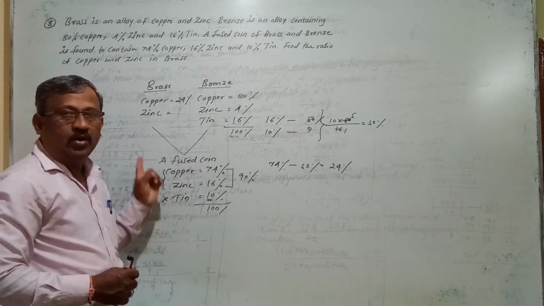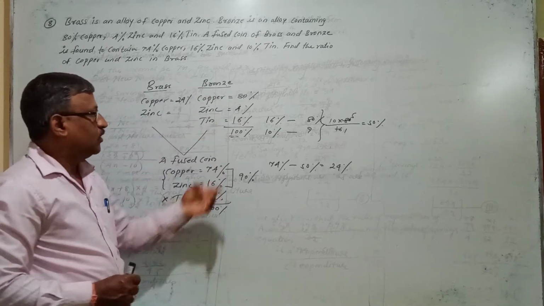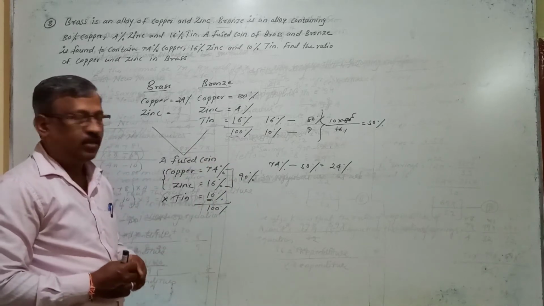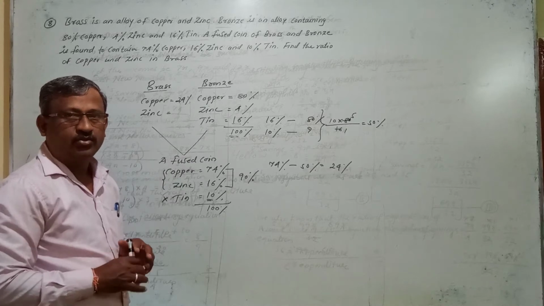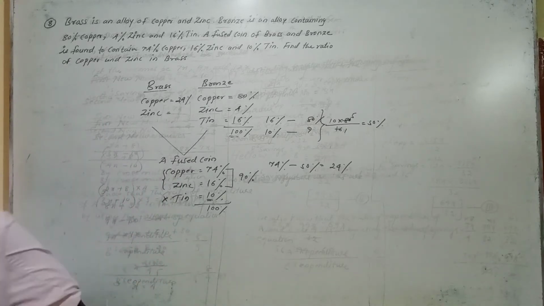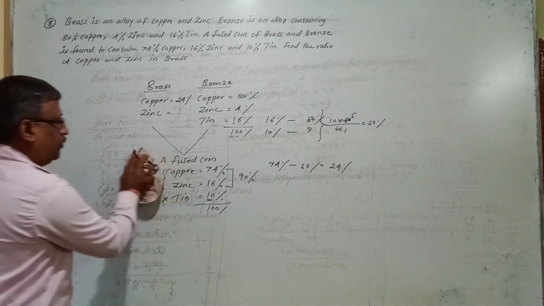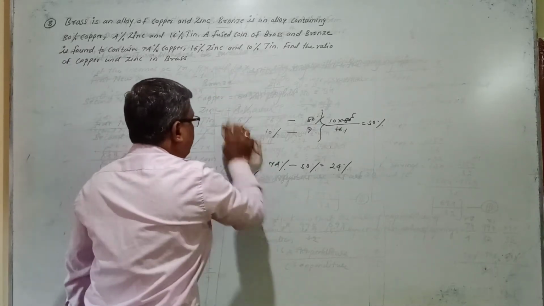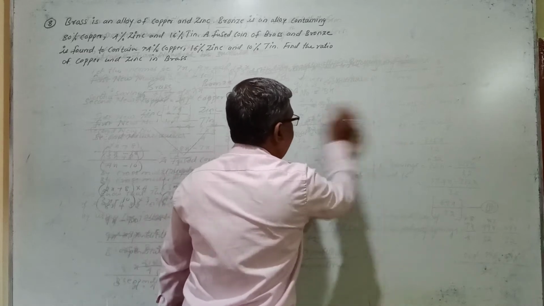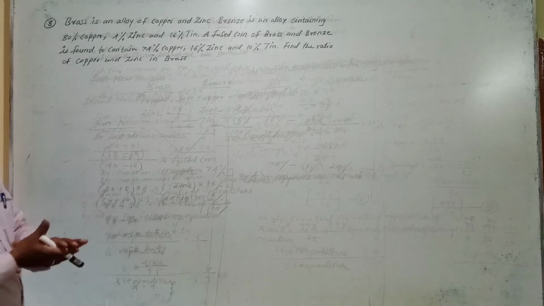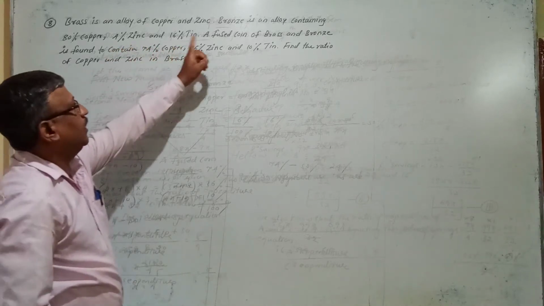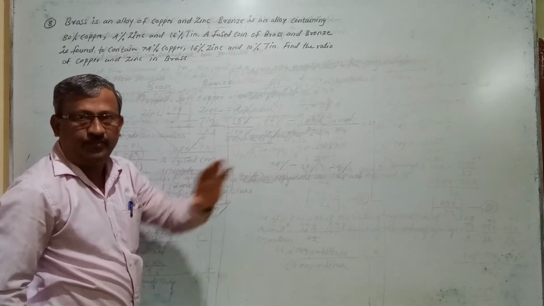So this you have to understand. If you understand this, you can easily solve the problem. So I hope you have understood this, right? So let's proceed with the solution. First we will calculate the copper taken from bronze in a fused coin.